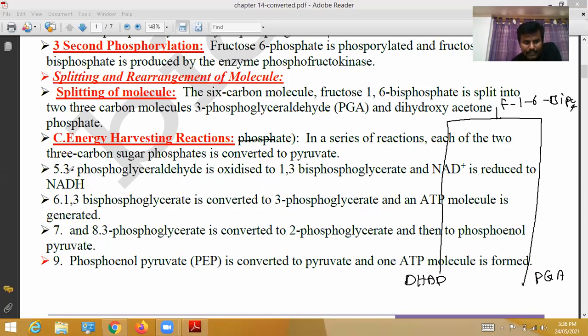Next, 3-phosphoglyceraldehyde is oxidized. These molecules of 3-phosphoglyceraldehyde are oxidized to 1,3-phosphoglycerate, and NAD ion is reduced here. There is not enough space, so we will go to the whiteboard.